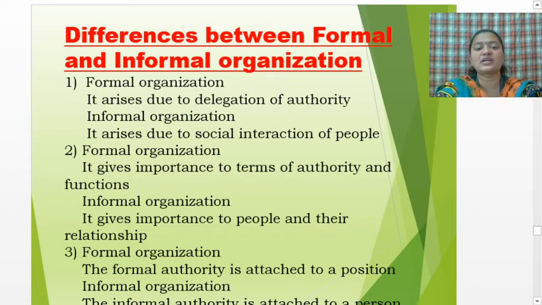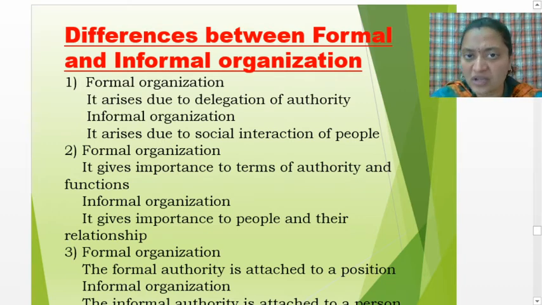Then informal organization arises due to social interaction of people. In formal organization there is delegation of authority, but informal organization arises due to social interaction of people. It is related to society, how they interact with people, because there is no such rule within the organization.